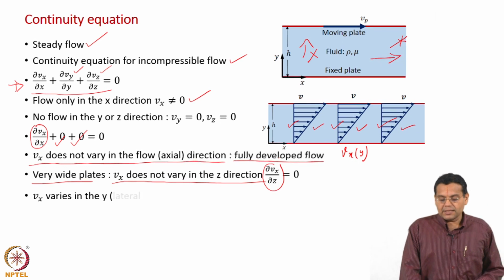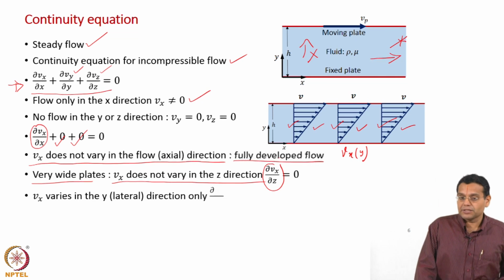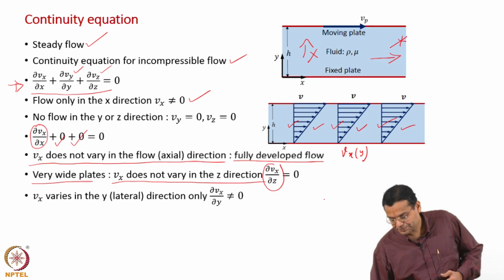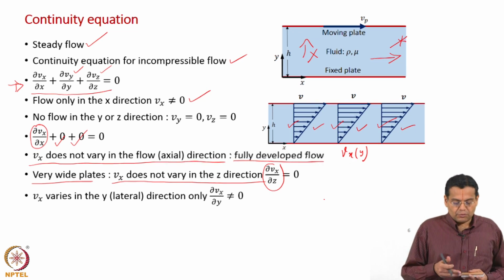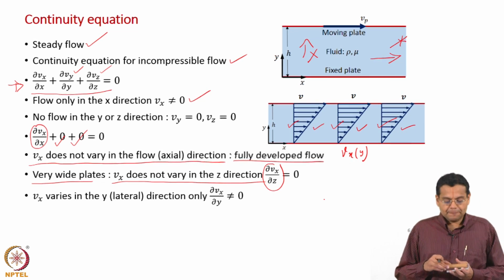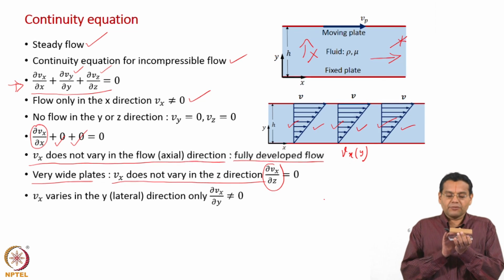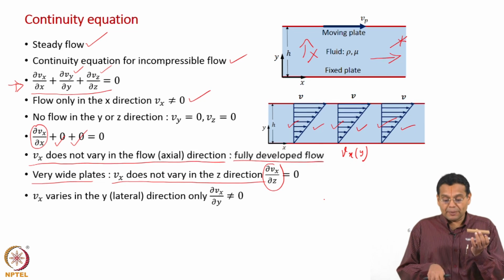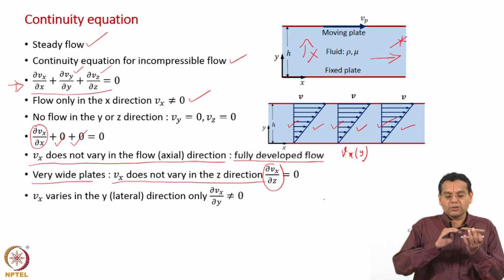Now, what does it leave us with? What do we infer from all this? We said Vx of course cannot vary in the x direction based on the continuity equation. Now, based on this assumption, Vx is assumed not to vary in the z direction.